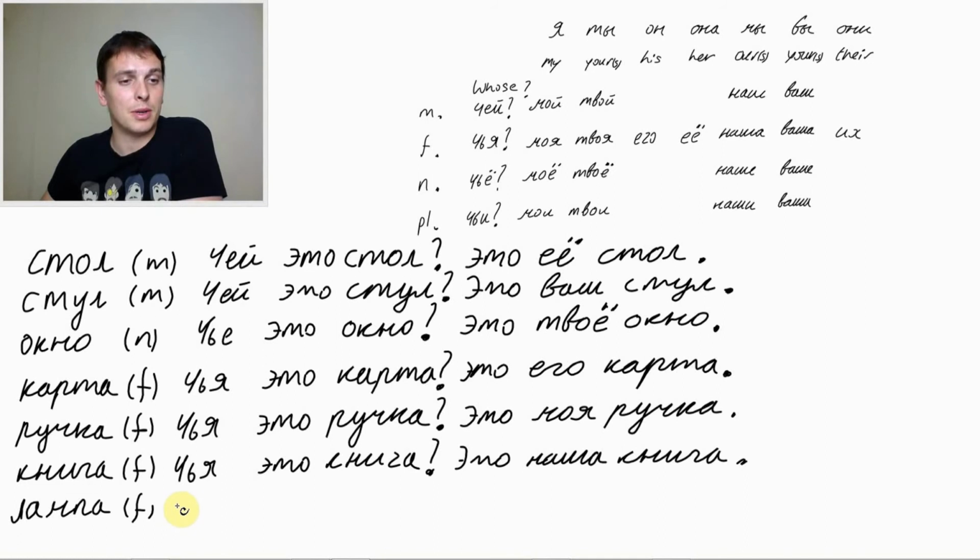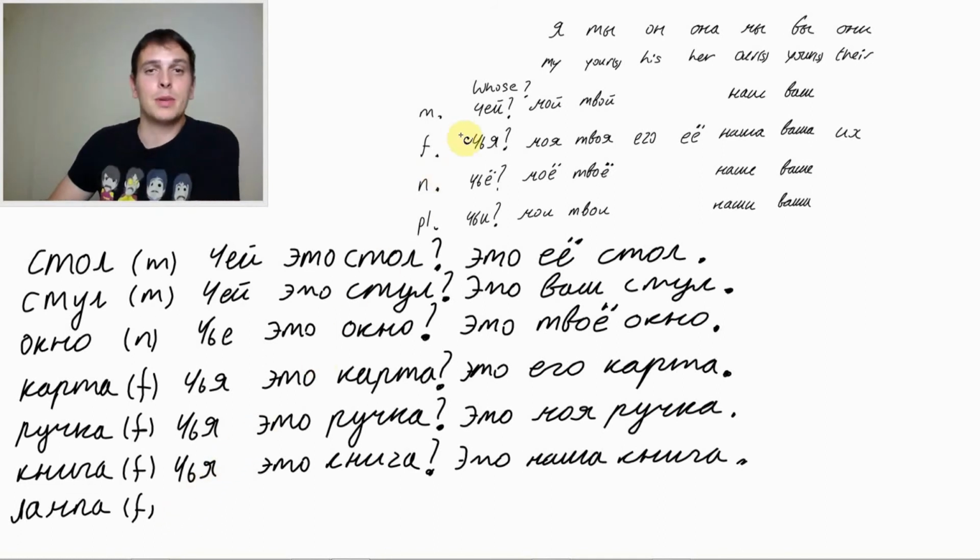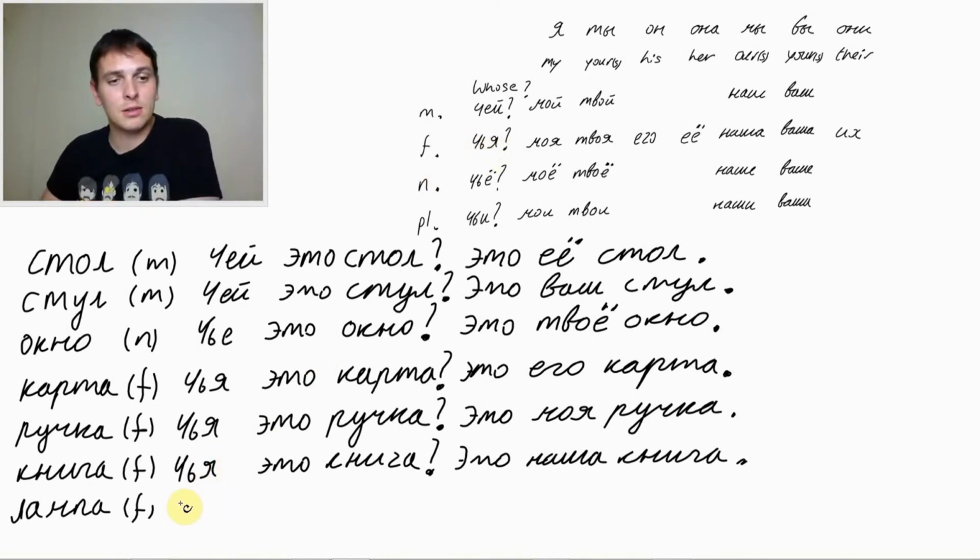And the last one would be лампа. Чья это лампа? Whose lamp is this? Again, female, we use чья. Чья это лампа?